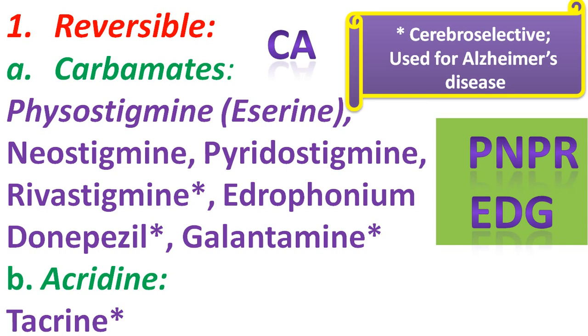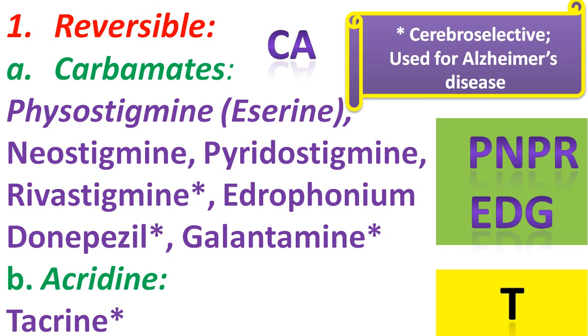Here P stands for physostigmine, N stands for neostigmine, P stands for pyridostigmine, and R stands for rivastigmine. The EDG stands for edrophonium, donepezil, galantamine. So these are the drugs that are contained in the carbamate class.